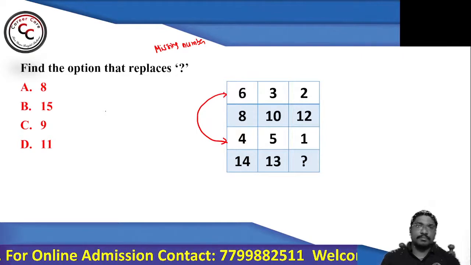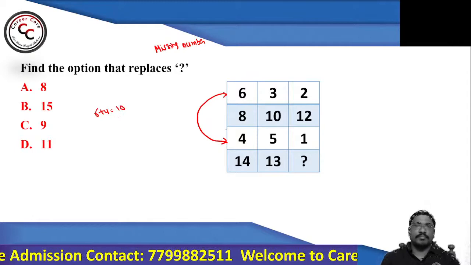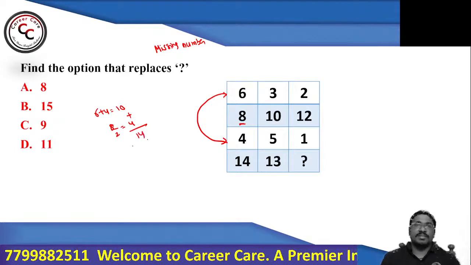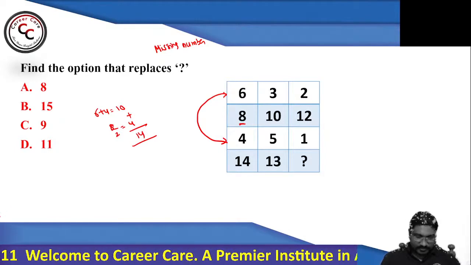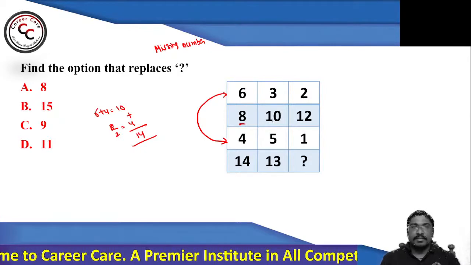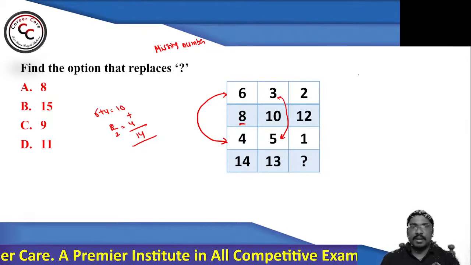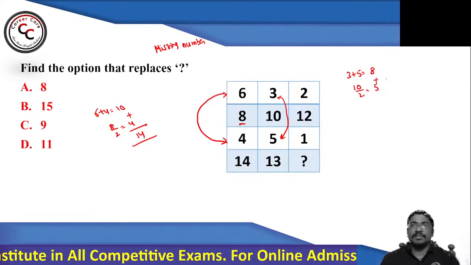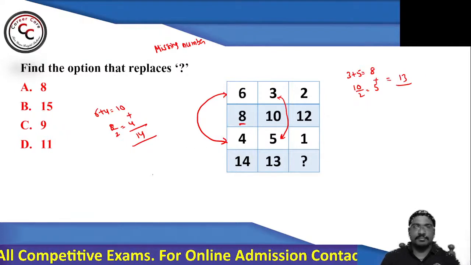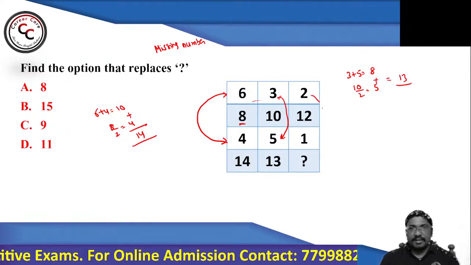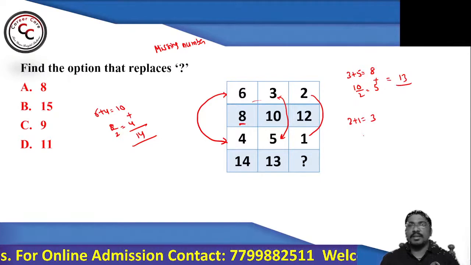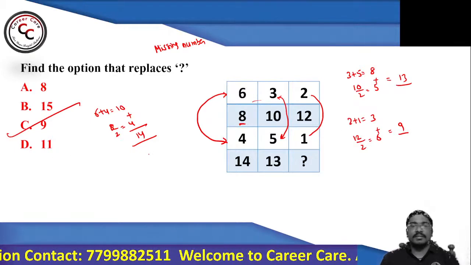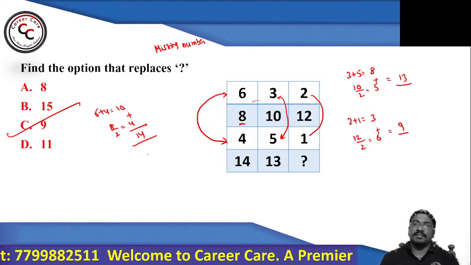6 plus 4 is 10. Half of 8 is 4. So 10 plus 4 equals how much? 14. Right? Similarly, 3 plus 5, 8. Half of 10 is 5. So 8 plus 5 equals how much? 13. As simple as that. Similarly, here you can see 2 plus 1 is 3 and half of 12 is 6. So 6 plus 3 equals how much? 9. So you can go with the option C, 9. As simple as that.